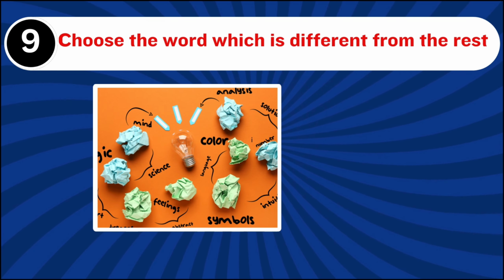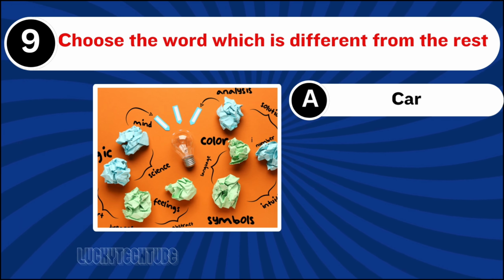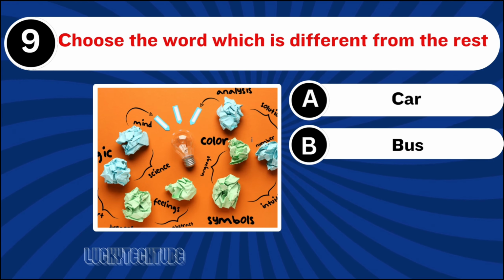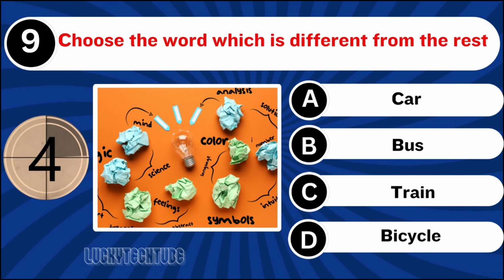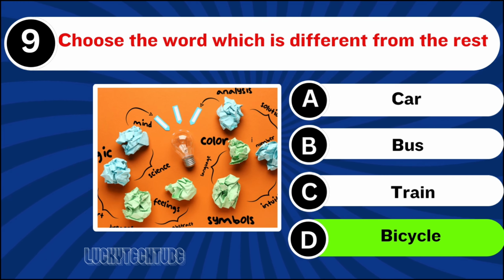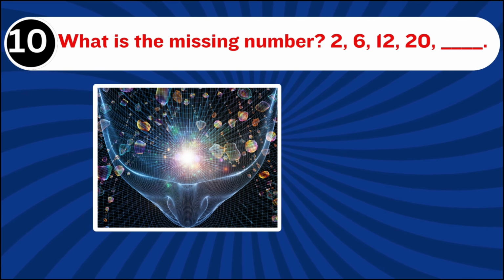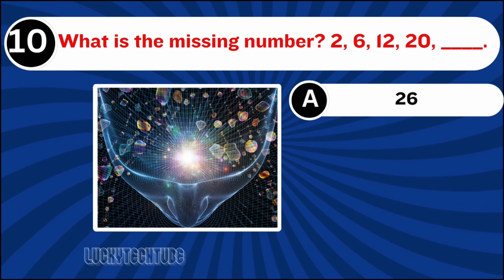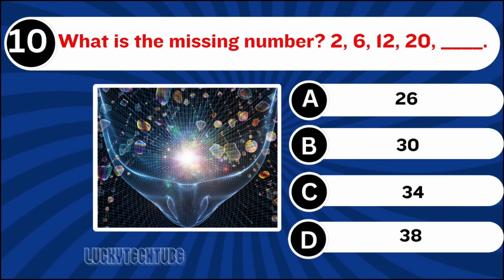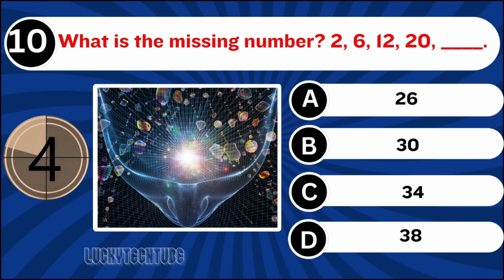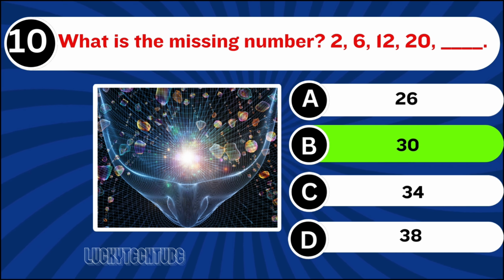Question number 9. Choose the word which is different from the rest. The right answer is option D, bicycle. Question number 10. What is the missing number? The right answer is option B, 30.